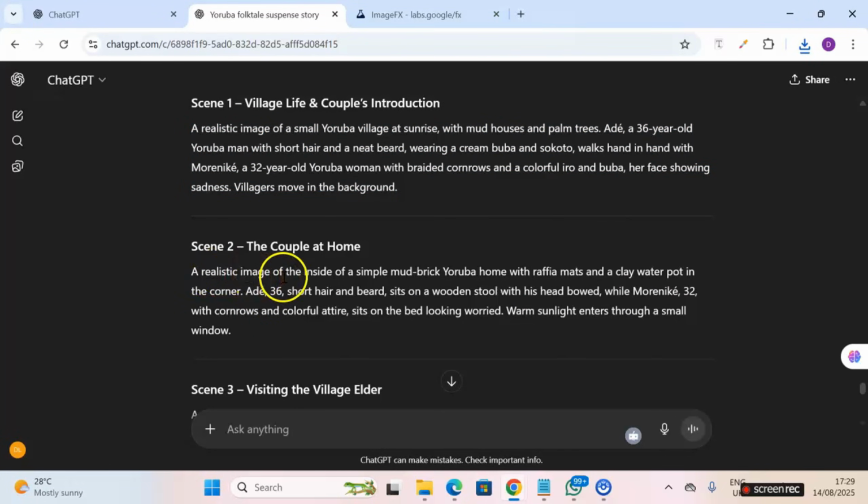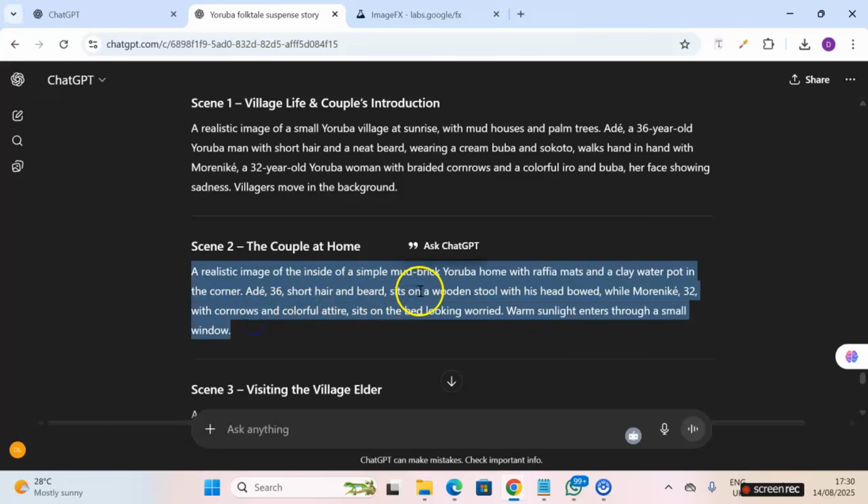Scene 2 says a realistic image of the inside of a simple mud brick Yoruba home with a raffia mat and a clay water pot in the corner. Ade, 36, it repeated the same features: short hair and beard, sitting on a wooden stool with his head bowed, with Morenike, 32, with cornrows and colorful attire, sitting on the bed looking worried. Now, I'm going to copy this prompt, and I will do a little modification. If I want them to still wear the same type of clothes they did in scene 1, I will need to readjust this particular prompt.